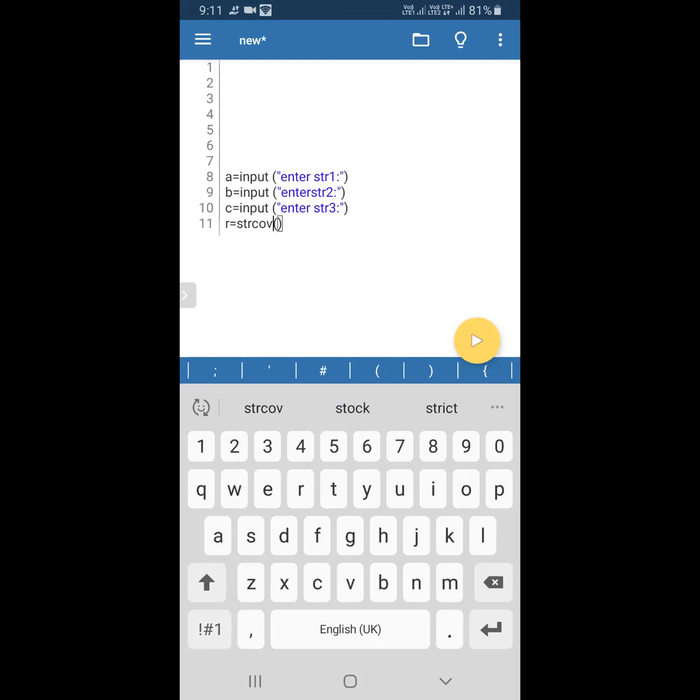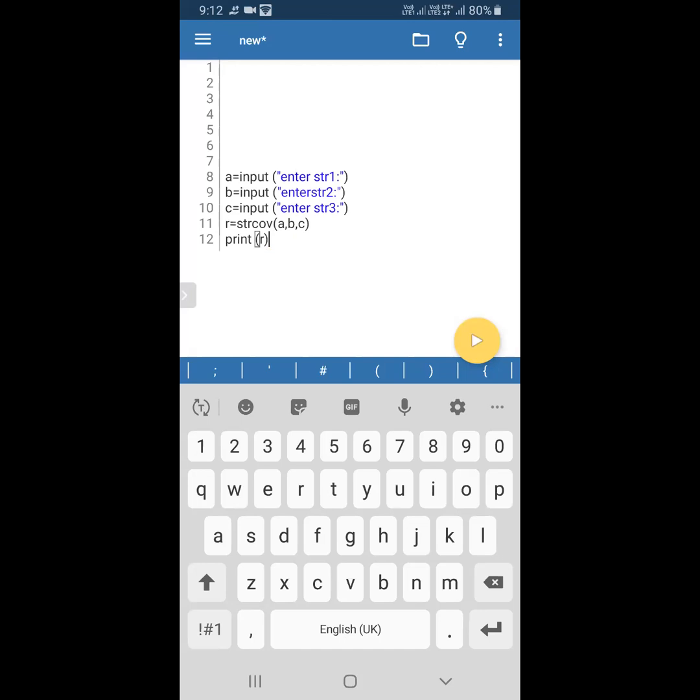What are the arguments I'm passing? a, comma b, comma c. So a, b and c are called arguments. Now I made the call statement. Then after the function returns, I'm printing r. So r is the variable used to receive the result or values from the function. Now I wrote the main program.